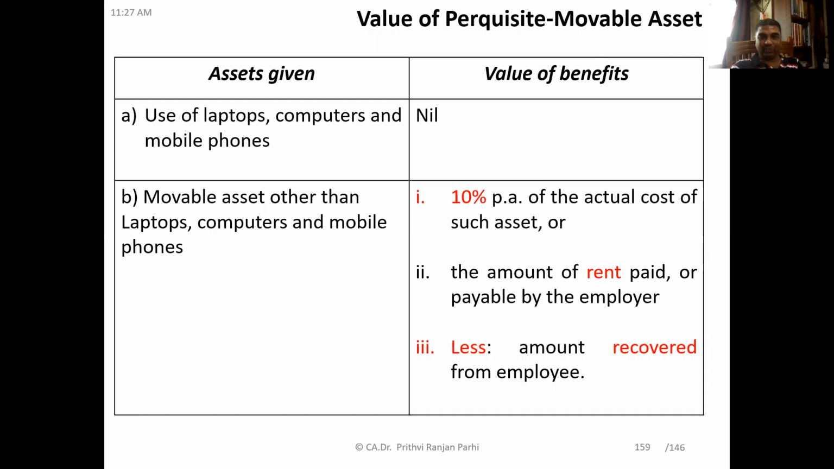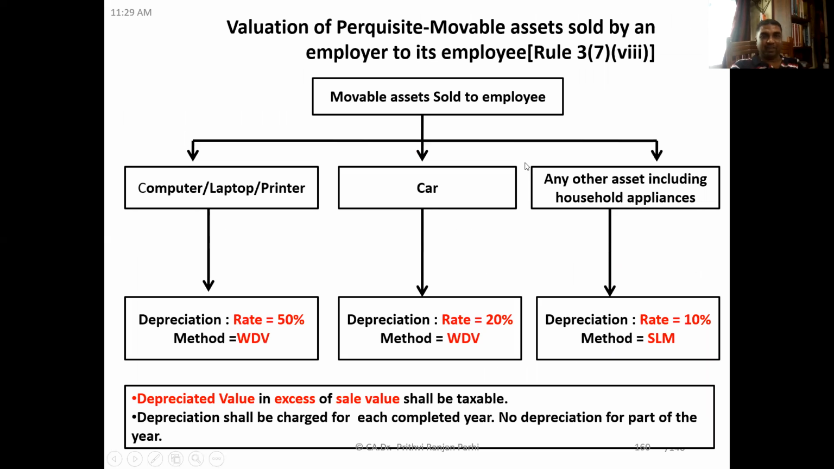I think it is clear to you. Yes, sir. Now, this is one more perquisite. This is what movable assets sold to an employee. When assets are sold to an employee at a concessional price, it is a perquisite. And now this is an important thing. Watch it carefully. We are referring to this particular rule, Rule 3, sub-rule 7.